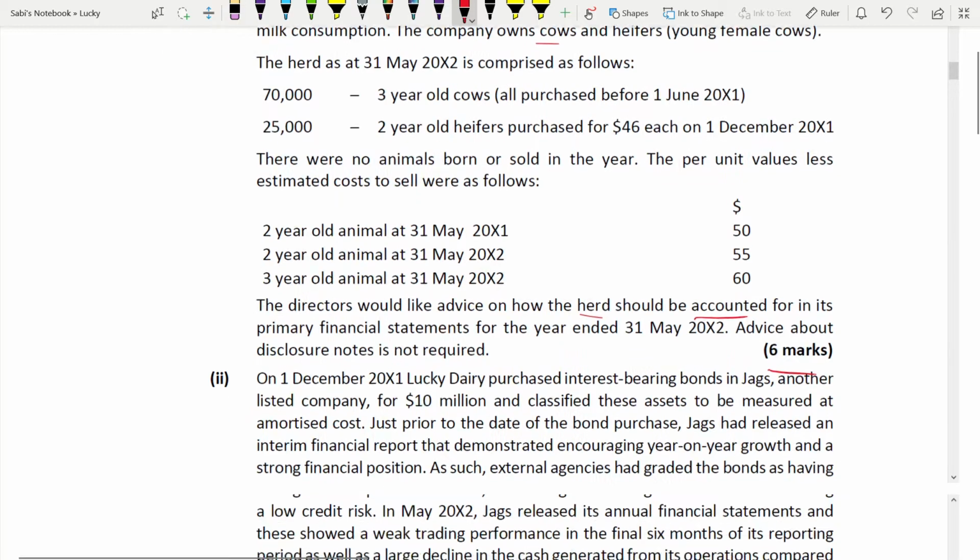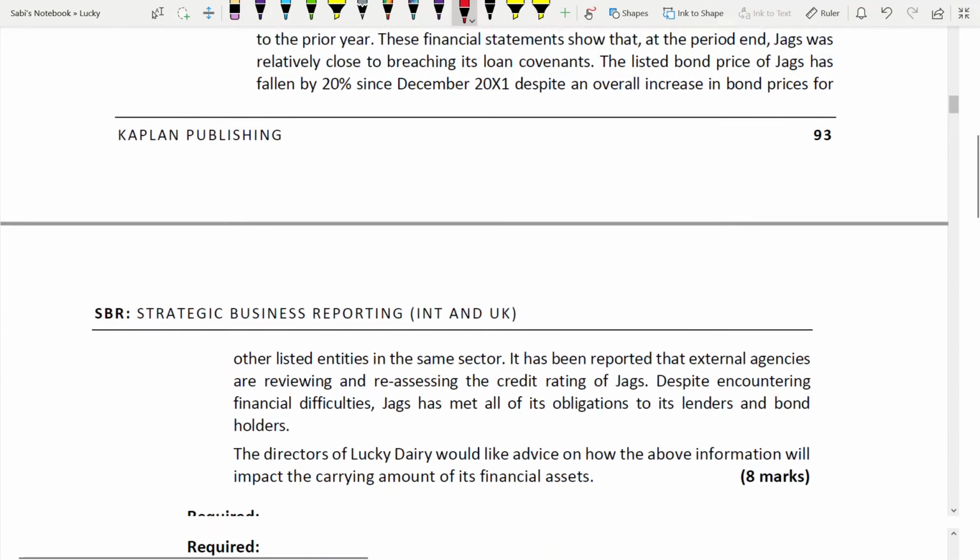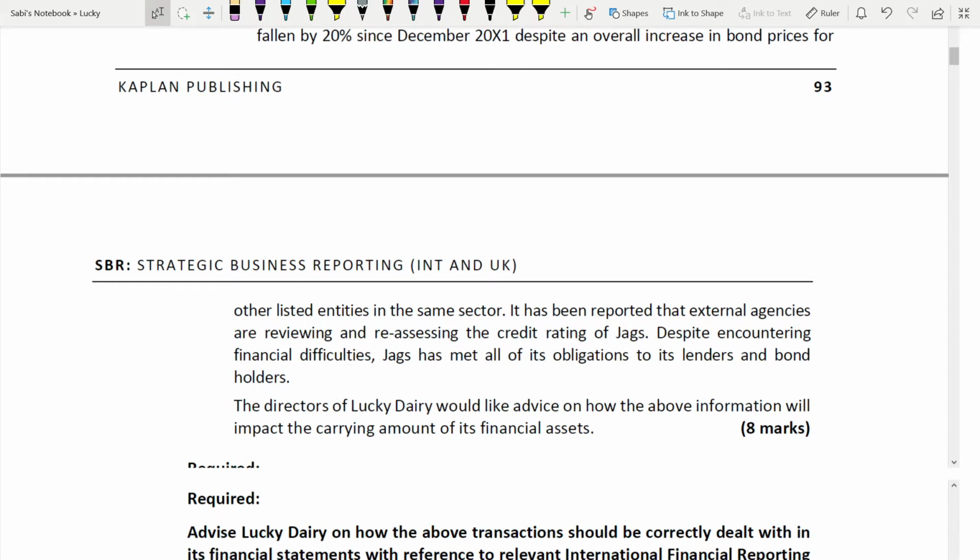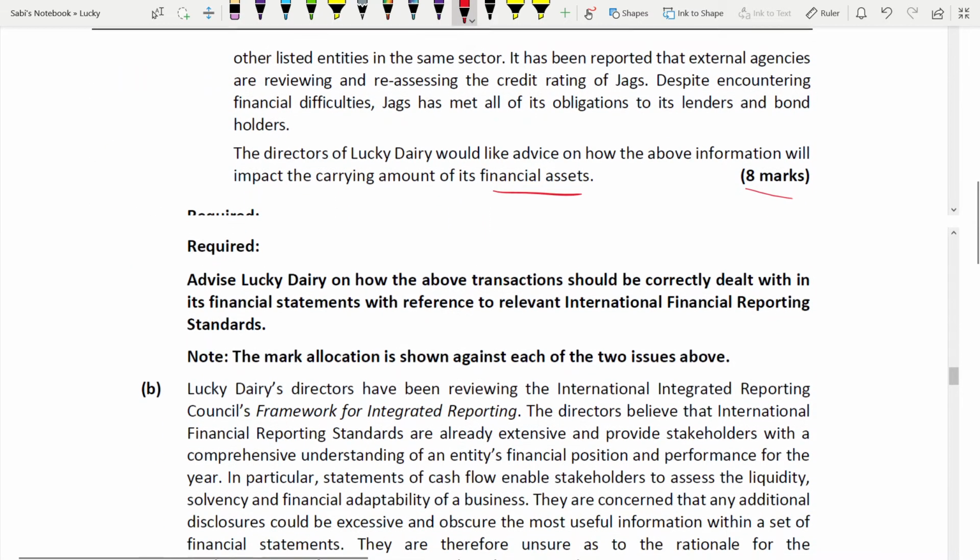Second is regarding IFRS 9. As I can see, the directors would like advice on how the above information will impact the carrying amount of his financial asset, for 8 marks. Again, 6 and 8 marks. Now, part B.